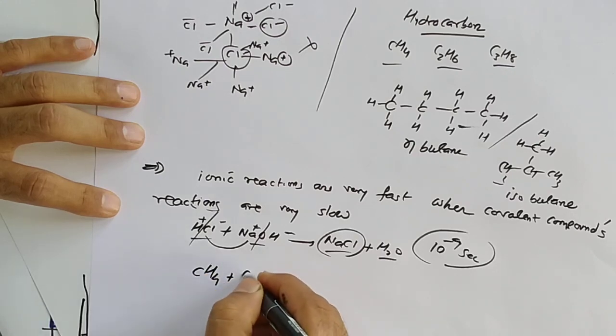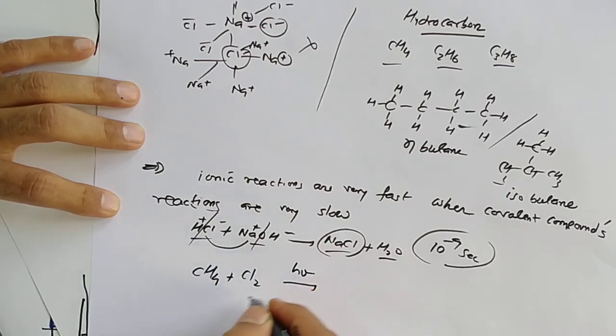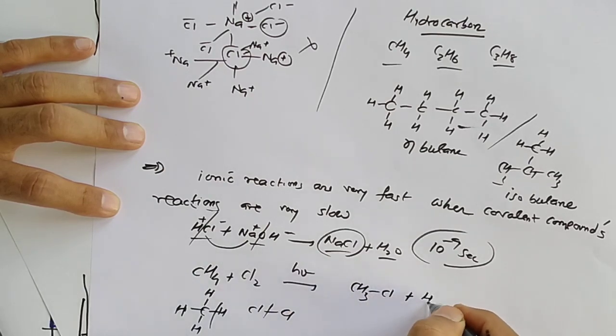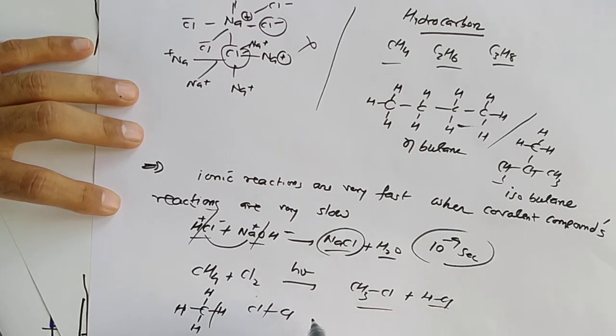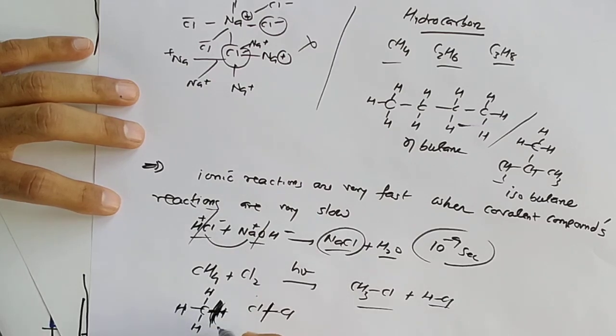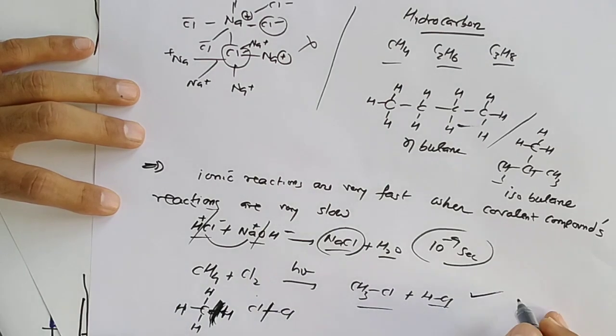When we take chlorination of methane, what actually happens here? The covalent bonds break, carbon-hydrogen and chlorine-chlorine, and new bonds are formed. So here the process involves decomposition, breaking of the bond and formation of the bond.